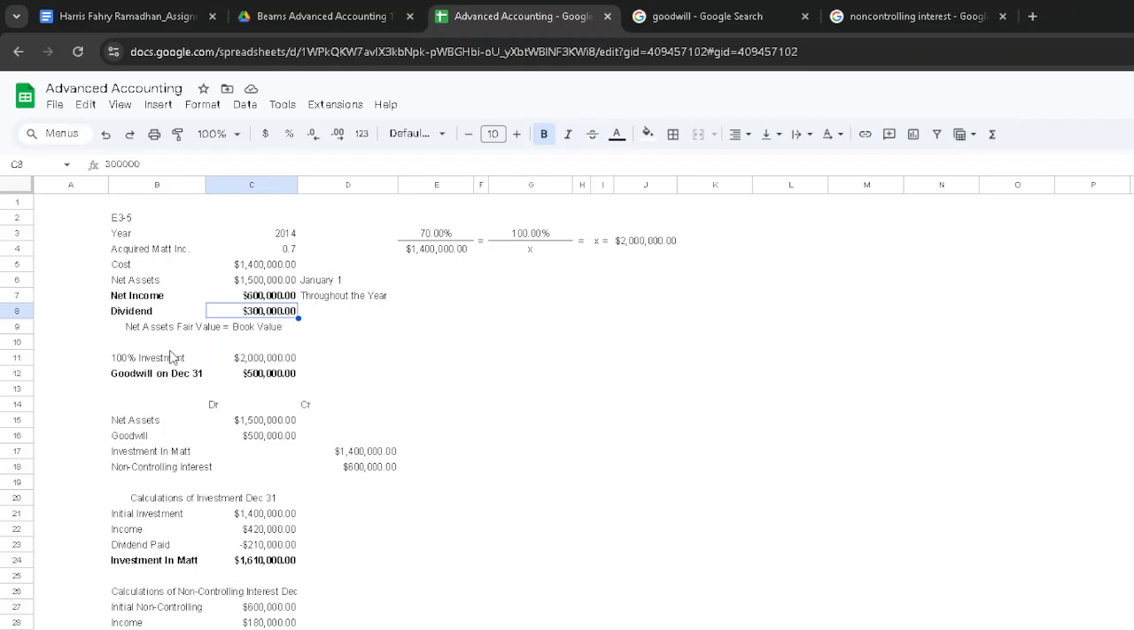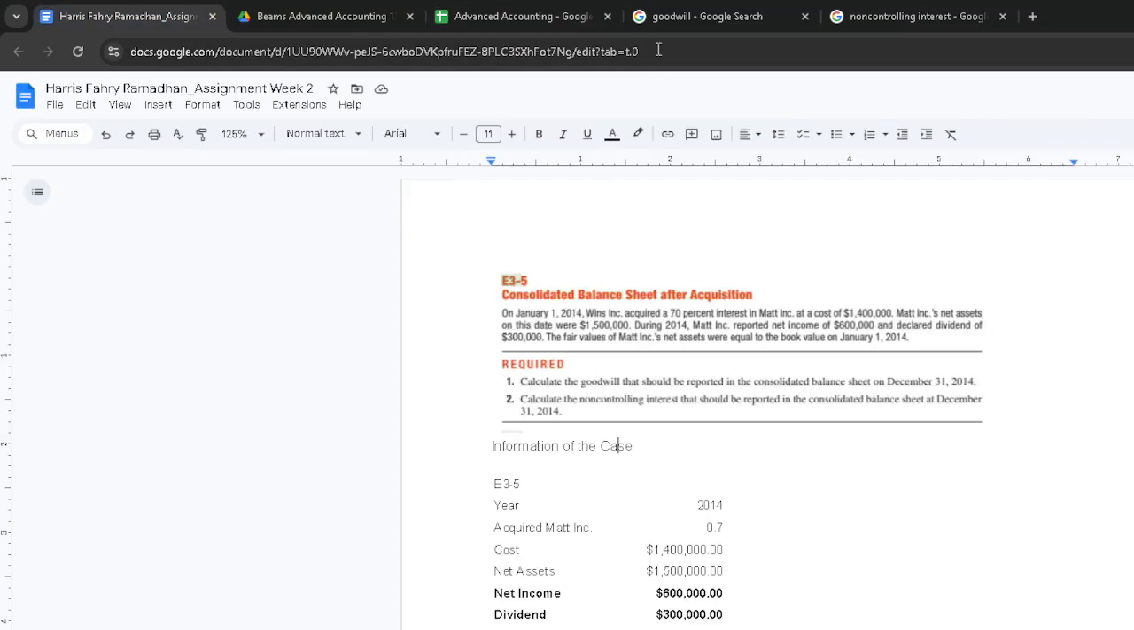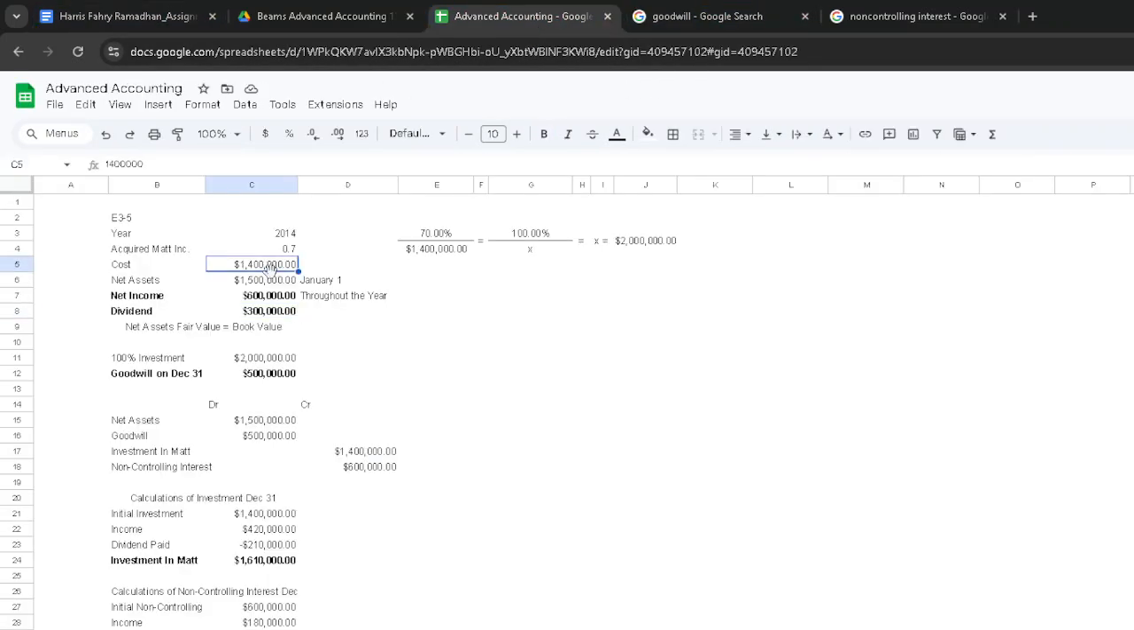Right, so first we want to calculate the goodwill. In the previous video, we discussed that goodwill is the amount that we pay versus the amount that we get. But in the case of Wins Incorporated, we cannot use 1.4 million to calculate goodwill, because if you want to calculate goodwill, you have to use the full amount. You cannot use the 70% amount.